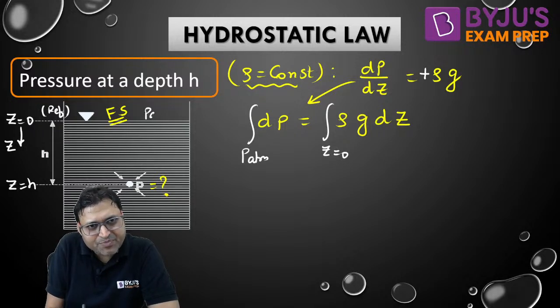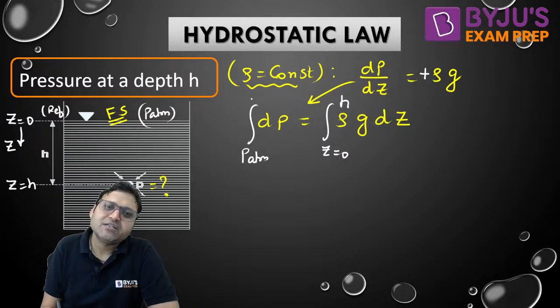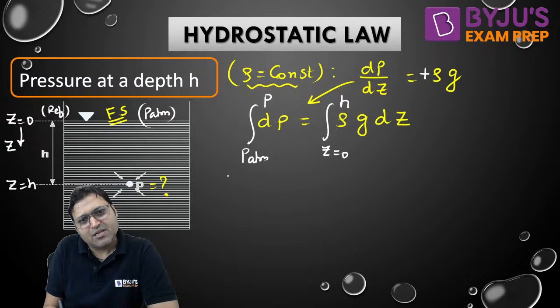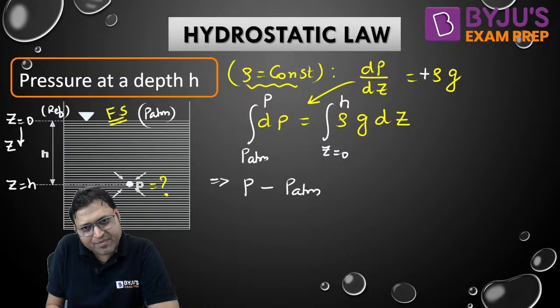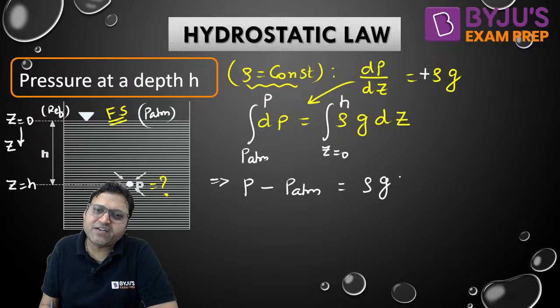The pressure here is P atm, yes or no? And at a depth h, the pressure is, let us say, P. So if you simplify this, P minus P atm is equal to rho is constant, g is constant, integration of dz from 0 to h will be h, rho g h.